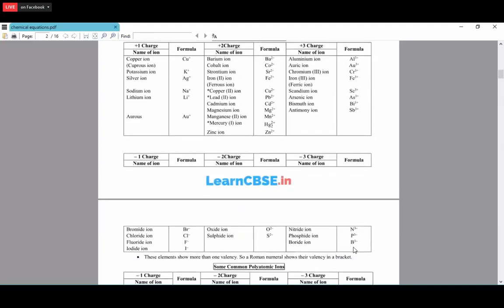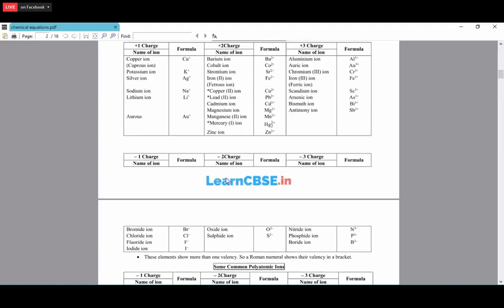Then the next one is the negative charge, -1. The -1 charge is normally given by the halogens: bromide, fluoride, iodide, chloride. These are present in group 7, so they need one more electron. They gain one electron and form the -1 charge: Br-, Cl-, F-, and I-.